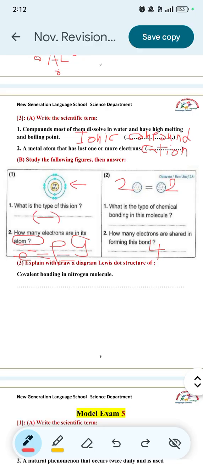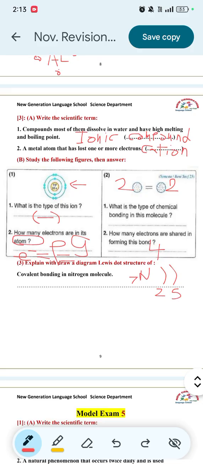Question 3. Explain, with a diagram, the Lewis dot structure of covalent bonding in the nitrogen molecule. Okay, the nitrogen atom has 7 protons and 7 electrons. So the electron configuration of nitrogen will be 2, 5.